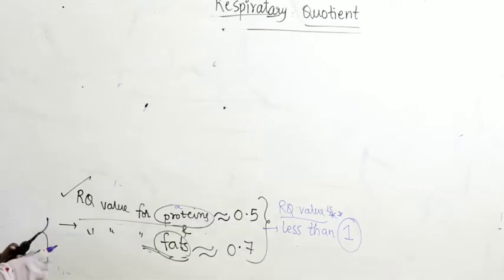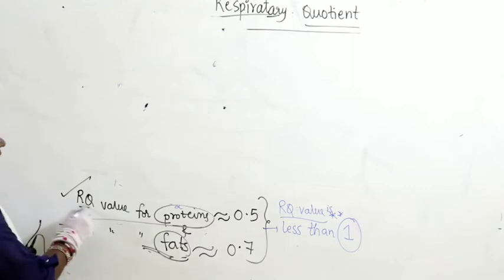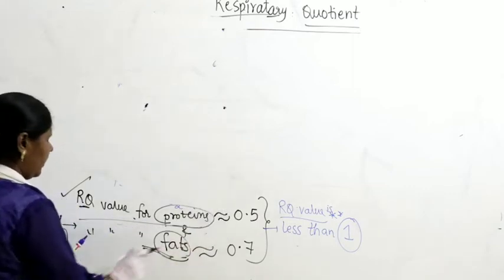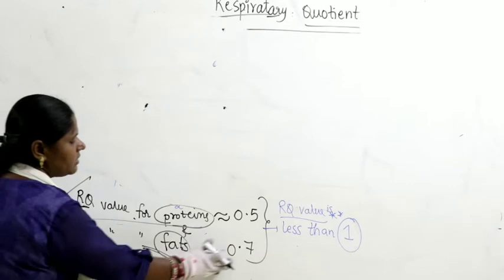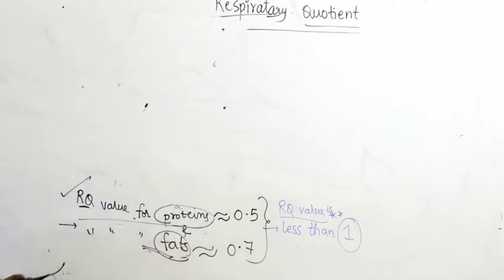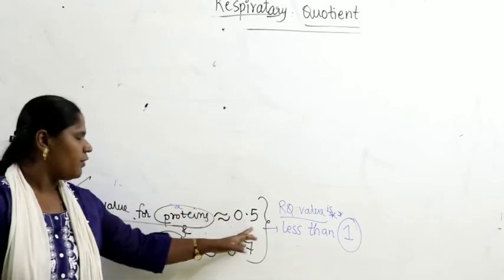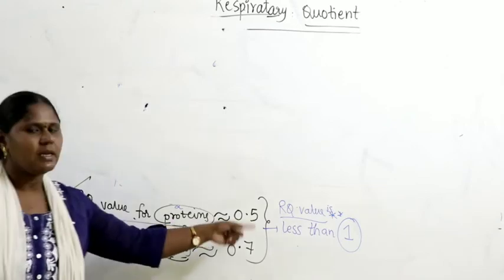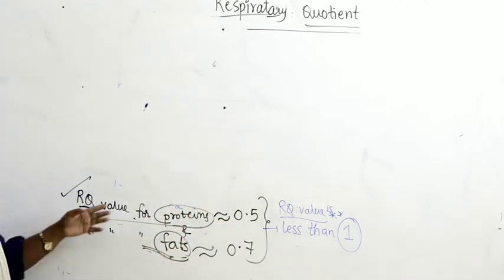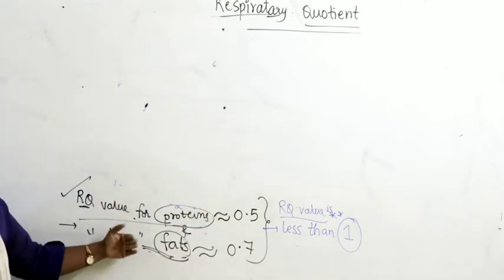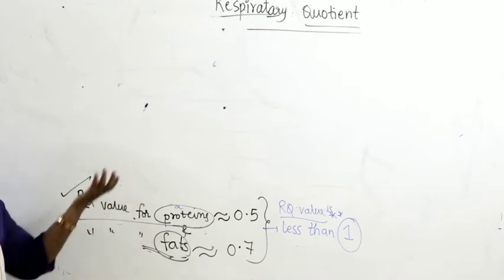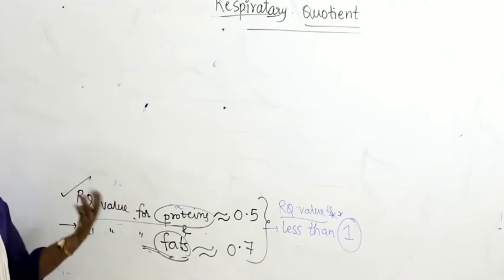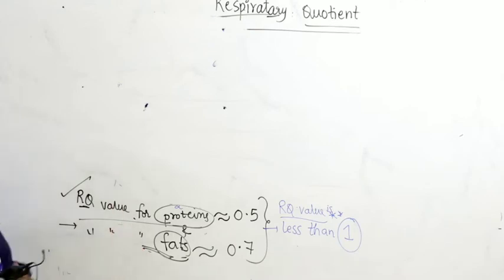What is a very important thing? RQ value for proteins is 0.5, RQ value for fats is 0.7. That means RQ values for both proteins and fats are less than 1. Proteins, let us keep aside. Let us take the fatty acids, because mostly we take junk food, outside food, oily food, fried food, and it contains what? Fatty acids.